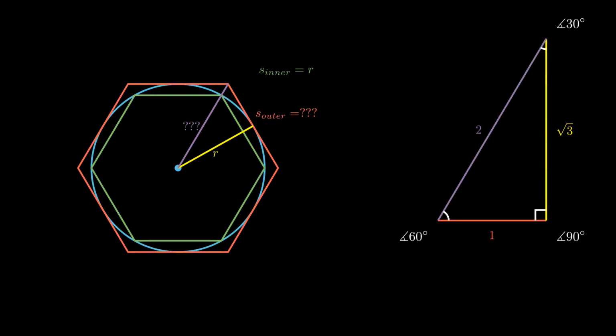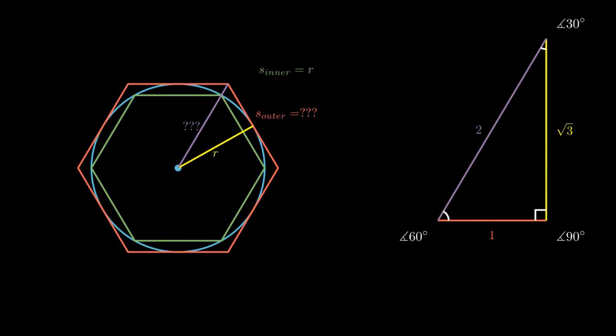Let's repeat the example, but with a hexagon. From drawing these 2 radii, we form an equilateral triangle with the inscribed hexagon, meaning its side length is just r. But for the circumscribed hexagon, I will draw a yellow radius and a purple line connecting from the center to one of its vertices. On the right, we have a 30, 60, 90 triangle, also known as a 1, 2, root 3 triangle, of which the latter naming is due to the ratio of its side lengths.